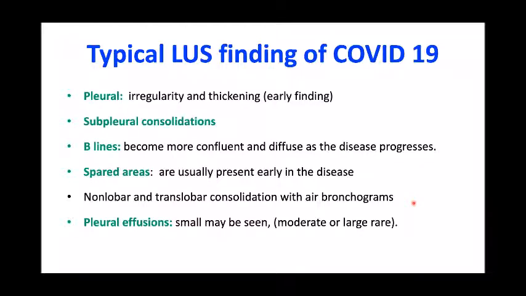So, to summarize, the typical lung ultrasound findings in COVID-19 cases are: the pleural lines are irregular and may be thickened, mostly in the early stages. There are subpleural consolidations, and B lines which become confluent and diffuse as the disease progresses. There are spared areas or skip regions, usually present in the early stages of the disease. Lobar and translobar consolidations with air bronchograms may be seen. Small pleural effusions may be present, but larger and moderate pleural effusions are rare.